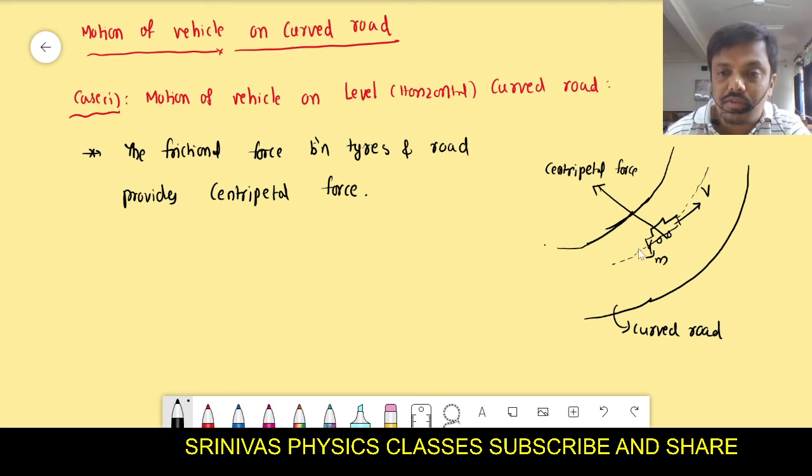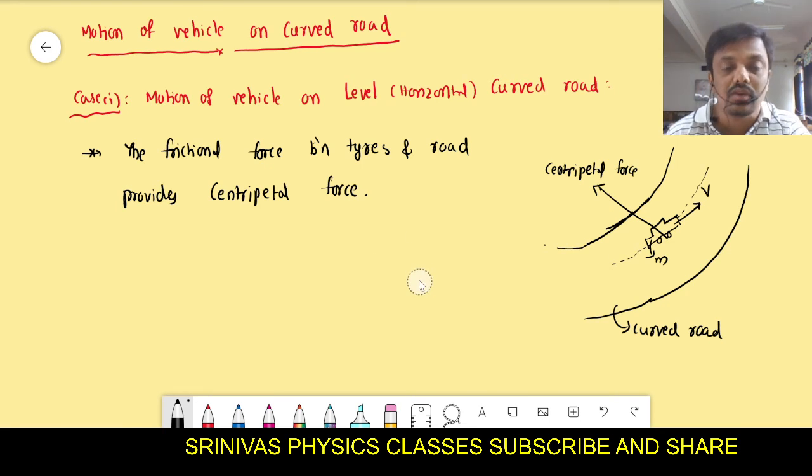If we go with large speed, large centripetal force is required. Is it correct? The centripetal force formula is mv square by r. If you go with large speed, large centripetal force is required. If that frictional force is unable to produce the large centripetal force, it cannot turn safely.